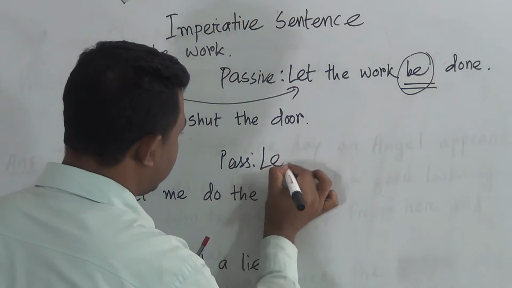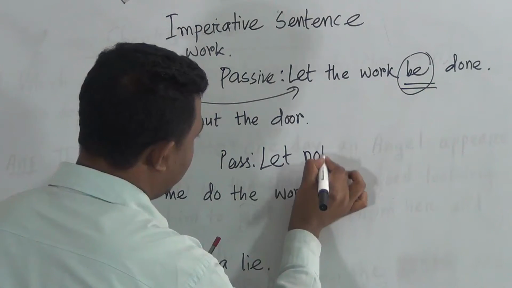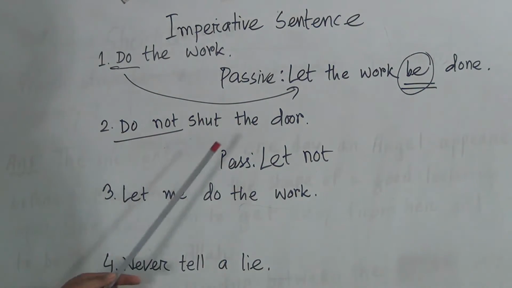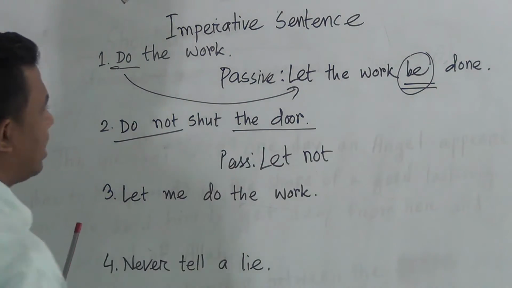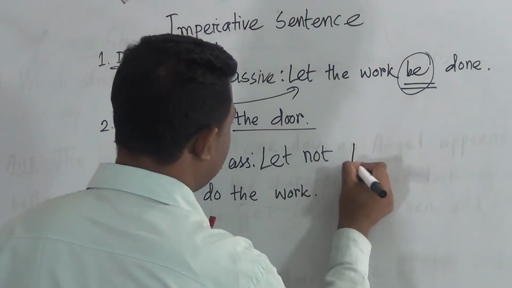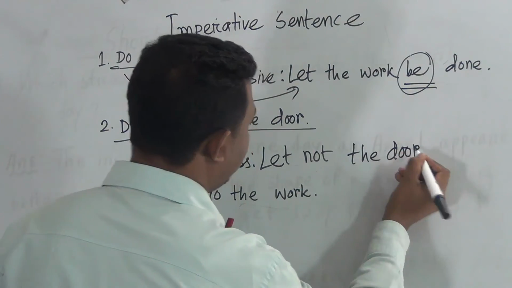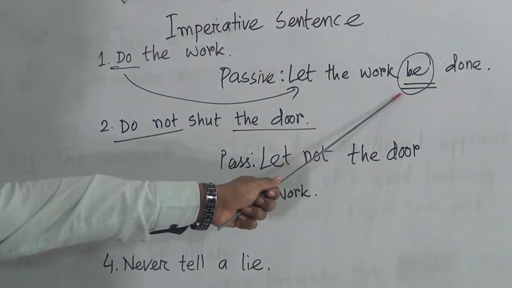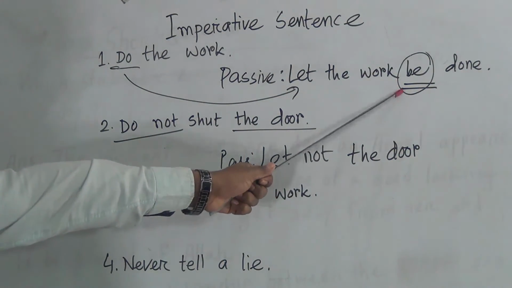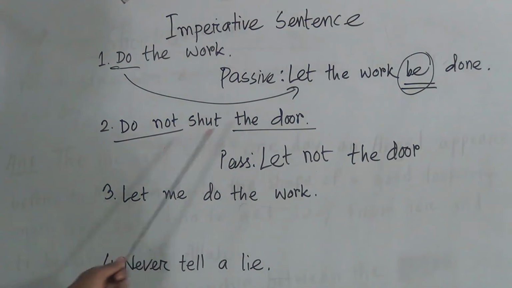Let not. After writing let not we will write the object. Okay, let not the door. Then after that, what did we write in the previous class? The be verb. Let not the door be.